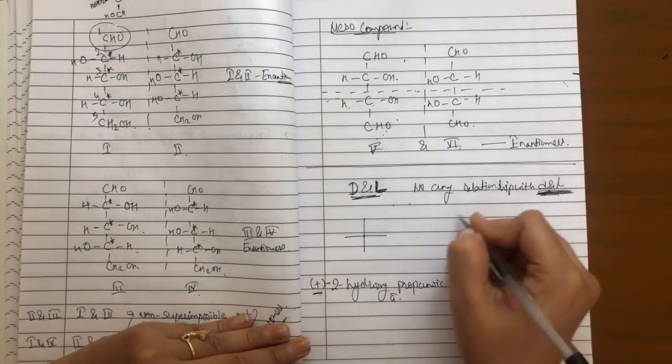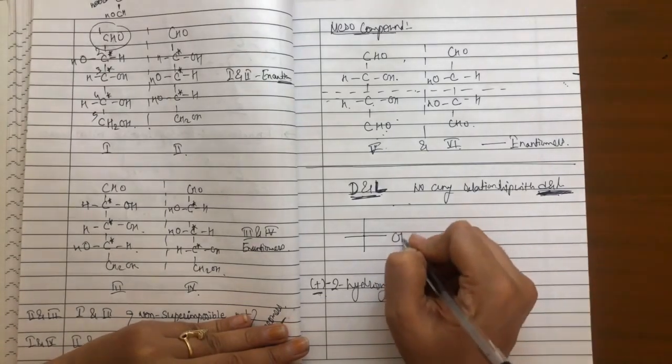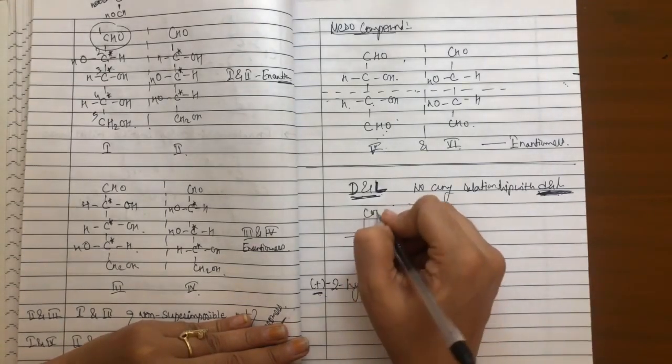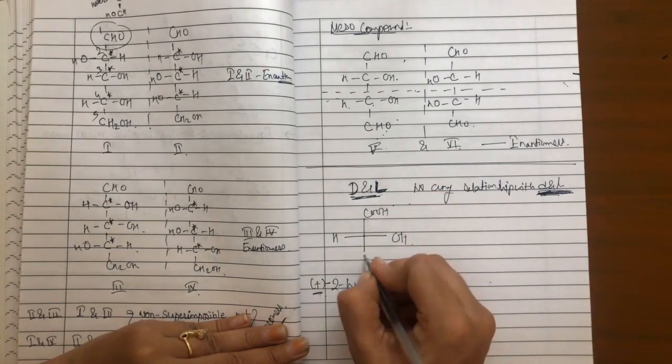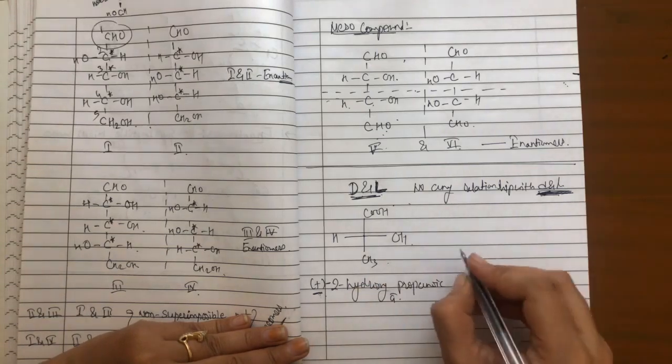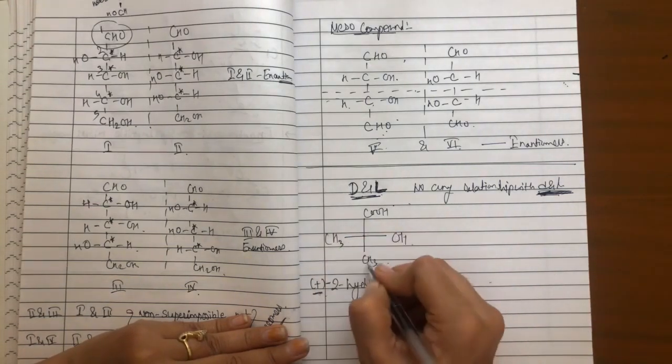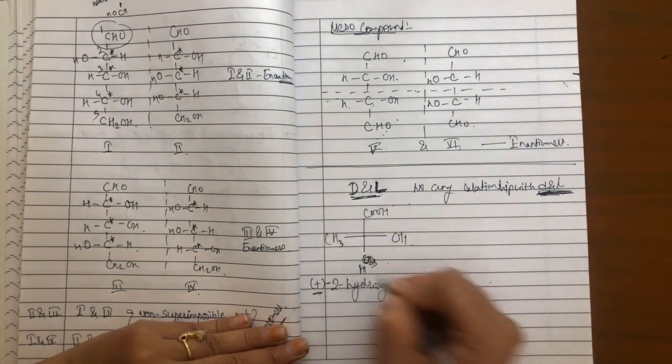Same way, 2-hydroxypropanoic acid. Let me complete this. And COOH and CH3 is remaining. I have CH3 over here. Here I have hydrogen.